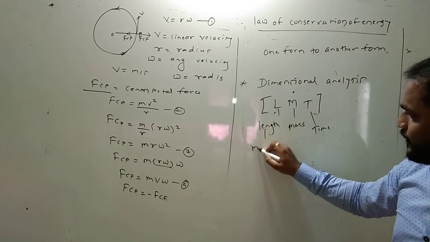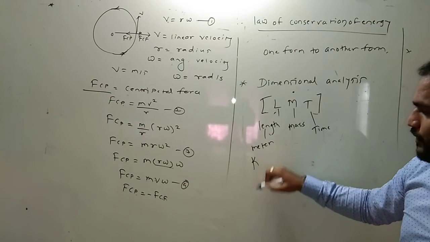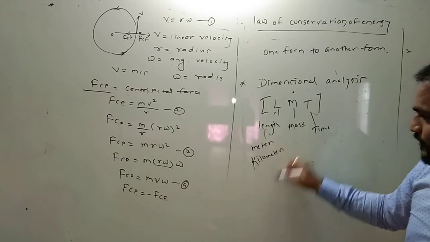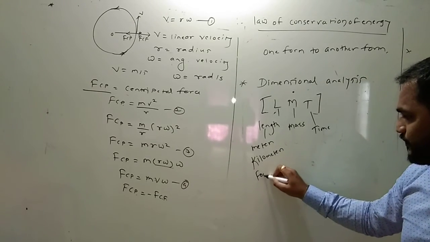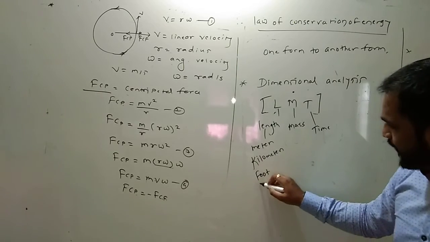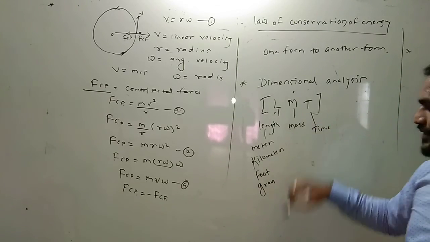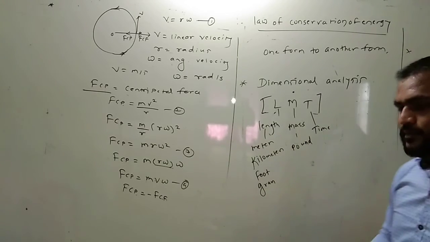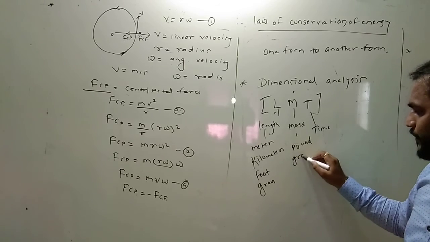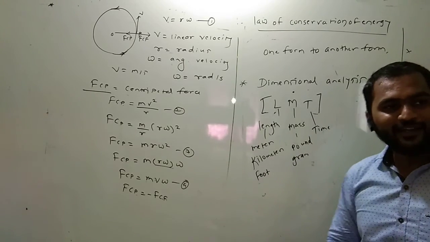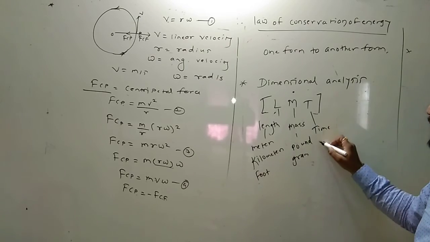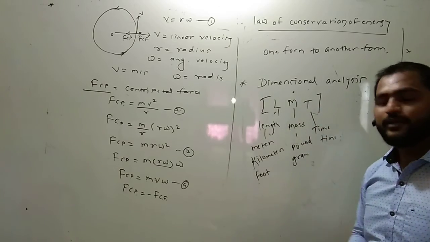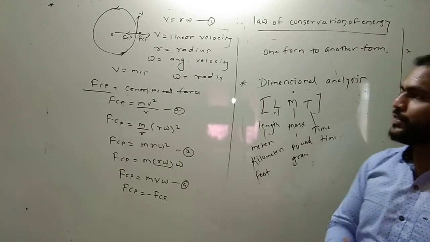Length is measured in meter, kilometer, foot. Mass is measured in pound and gram. Then time. Okay. Length, mass, and time. This is the dimensional analysis.